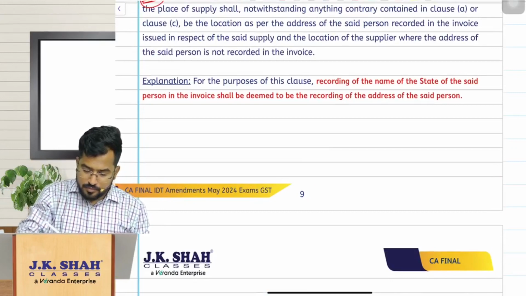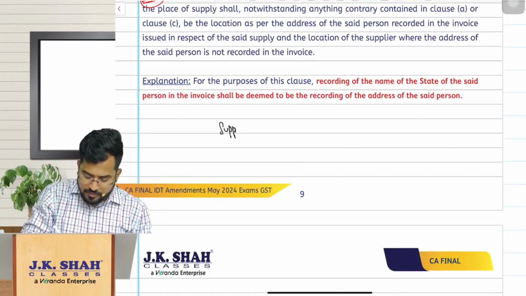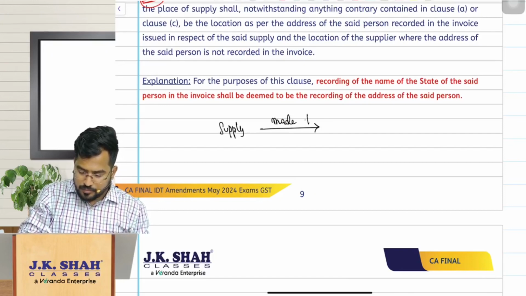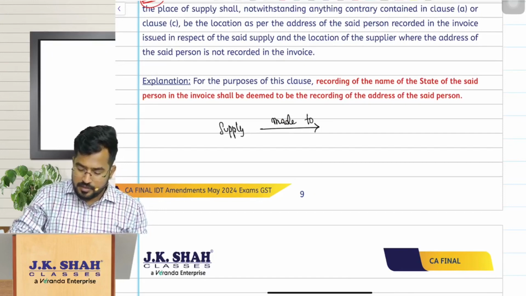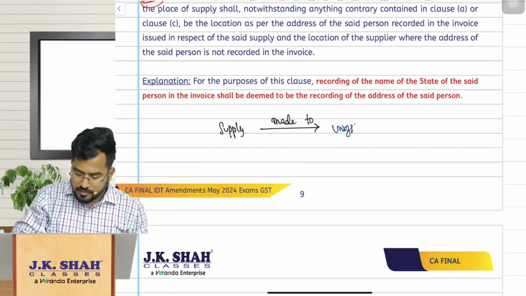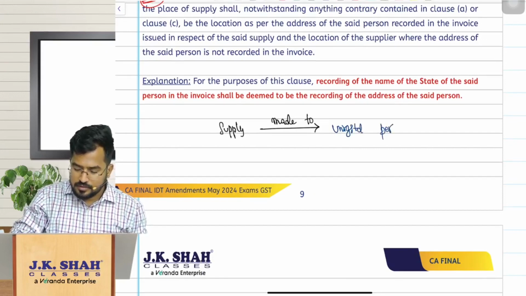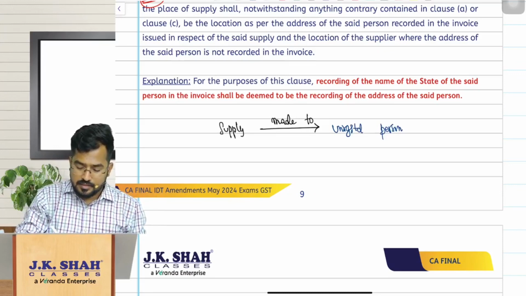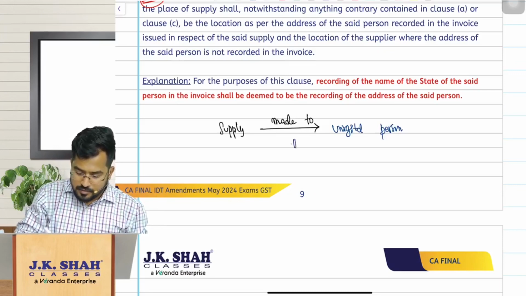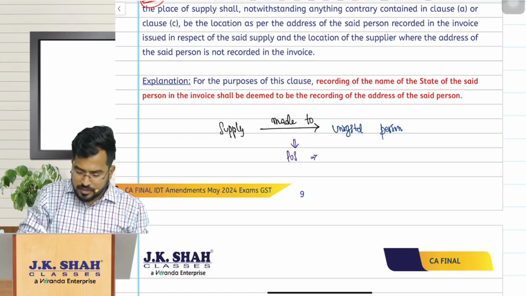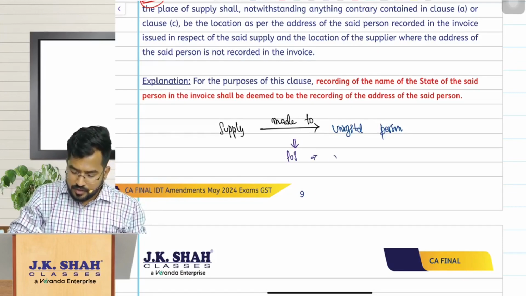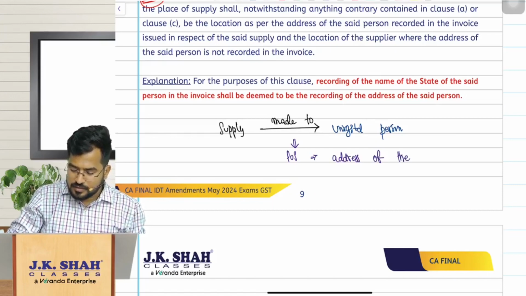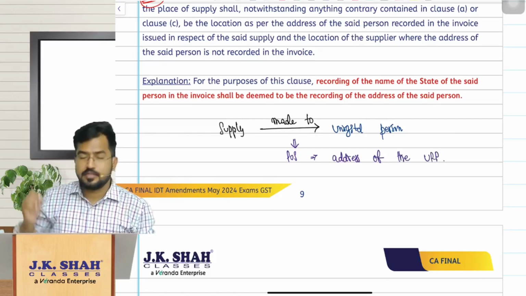supply is made to whom? Very interesting amendment, my dear friends. Supply is made to an unregistered person. In this case, the place of supply shall be the address of the unregistered person. Address of the unregistered person.